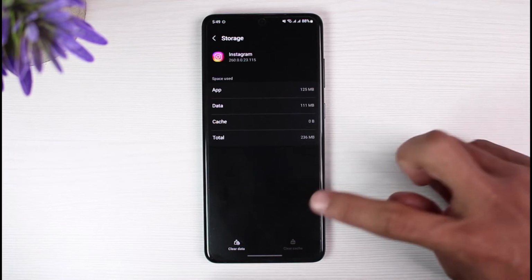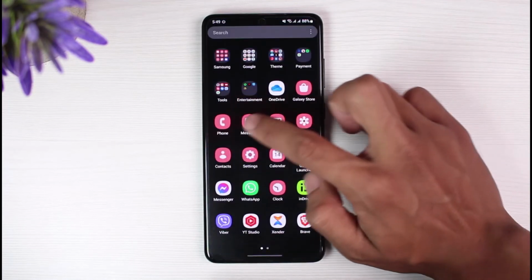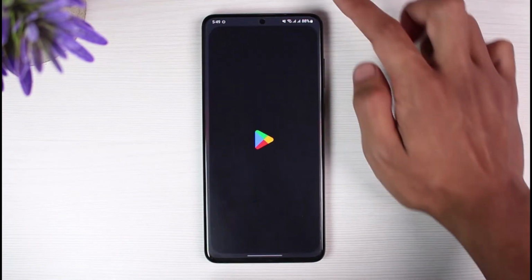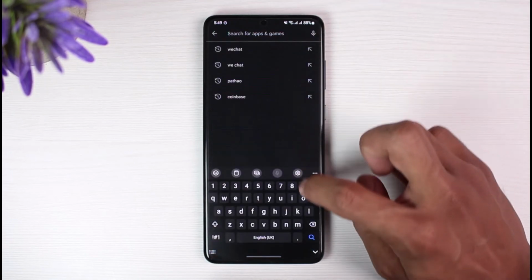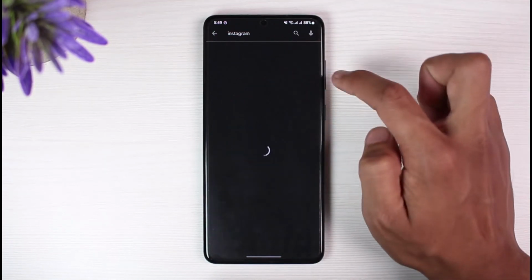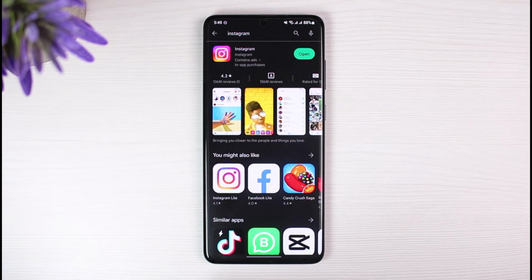And last but not the least, what I would recommend you do is just go ahead and open up the respective app store. In the search box, type in Instagram. Once you type in Instagram over here, check whether or not the Instagram app has an update available. If it does have, update it to the latest version.